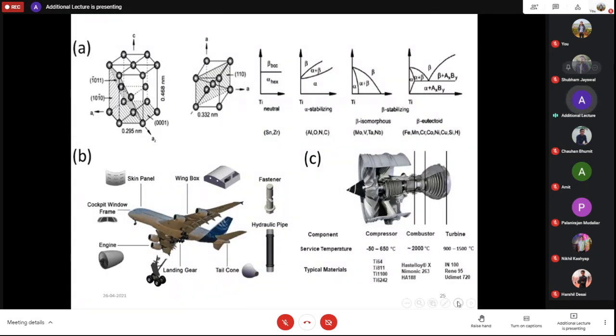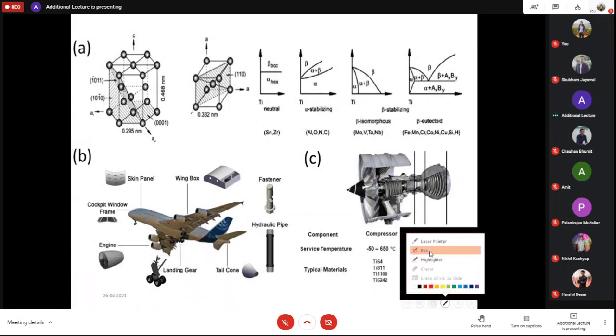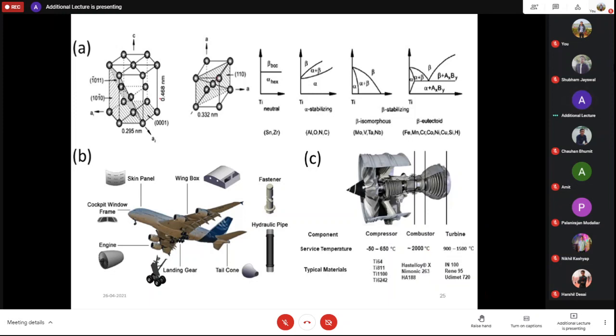Yeah. So if you see this one, we have different elements. If we put those elements in pure titanium, then we can vary the beta isomorphous temperature, or what we say, the transformation range.